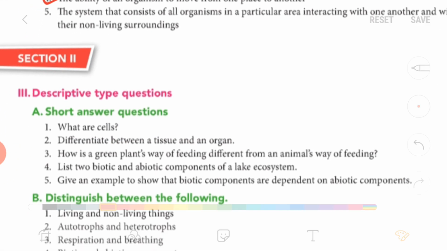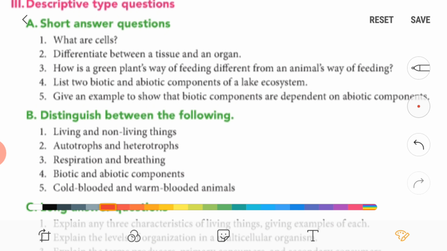Now come to section 2, short answer questions. So first question is, what are cells? So cells are the basic building blocks of all living things. Second, differentiate between a tissue and an organ. So tissue is a group of cells and organ is a group of tissues. They perform particular functions. For example, muscle tissues, bone tissues; organs will be lungs, heart, brain, right?